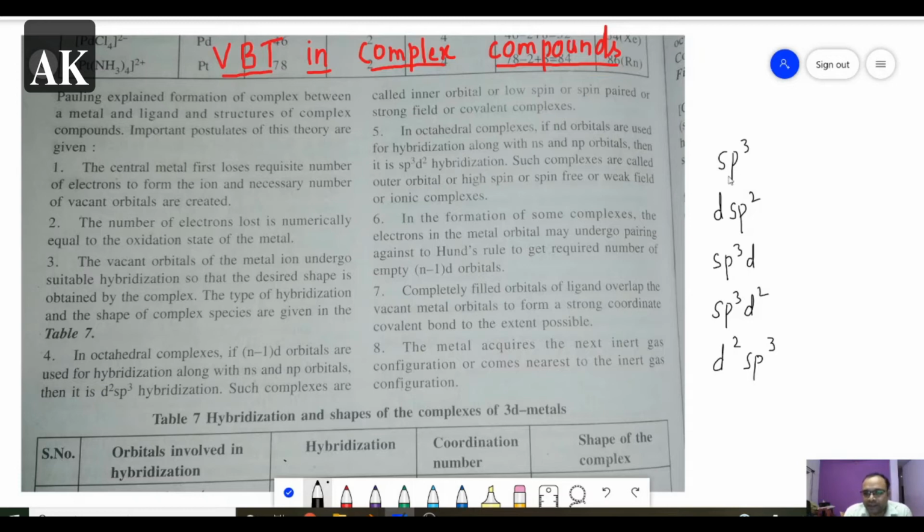Whenever the hybridization is sp3, the shape is tetrahedral. Whenever the hybridization is dsp2, it is square planar, and sp3d is trigonal bipyramidal.